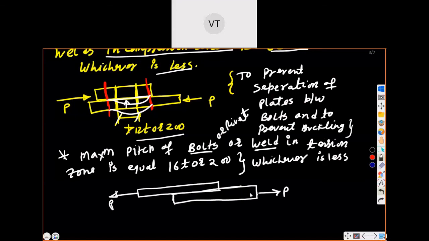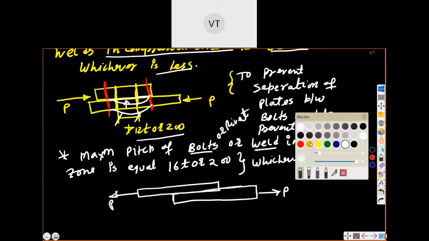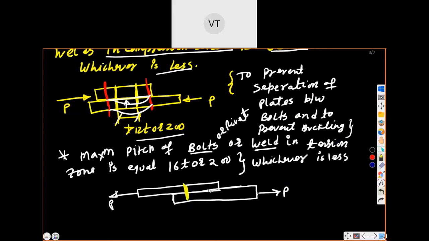So if I put the bolt, let us say here, I'm putting the bolt. This is one bolt and this is another bolt. So the distance between these two bolts should not be more than 16T or 200, whichever is less.